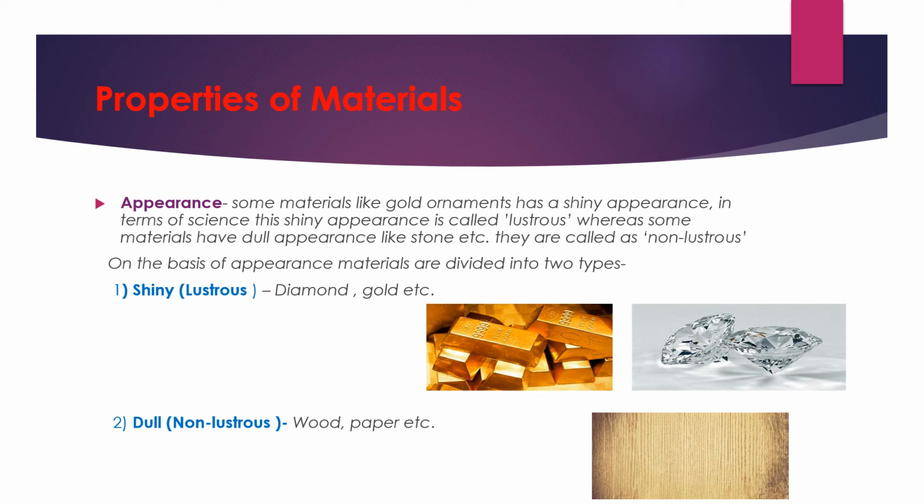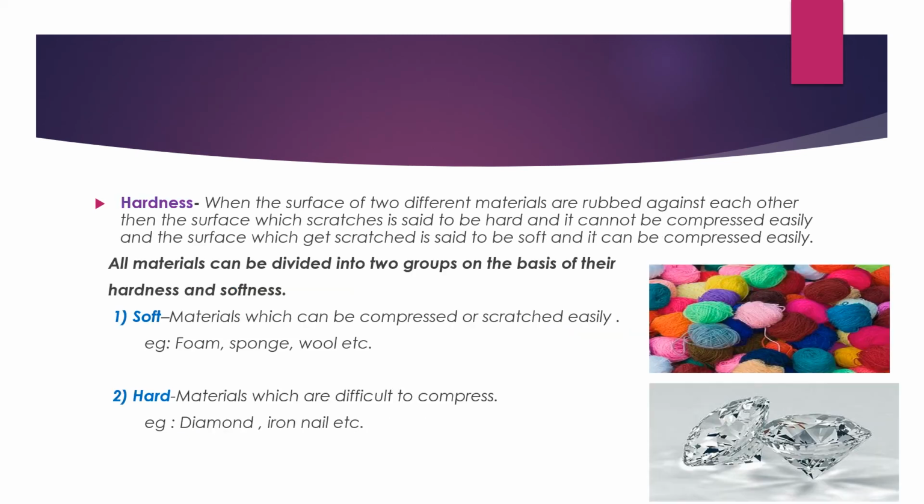You can see this gold and diamond, they are shining, they are sparkling. And next is dull, that is non-lustrous, which is wood and paper. Here is the picture of wood. You can see that it is not lustrous, it is not shiny. So the first property is that on the basis of appearance we can classify the object. If it is mentioned to classify it on the basis of appearance, then in this way we can classify it.